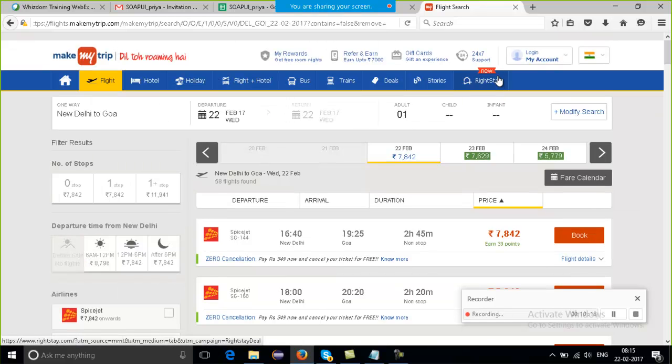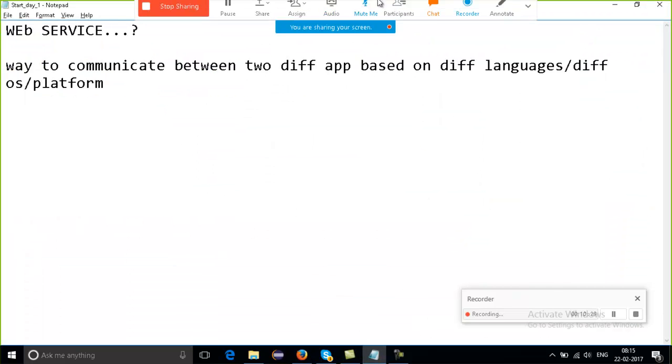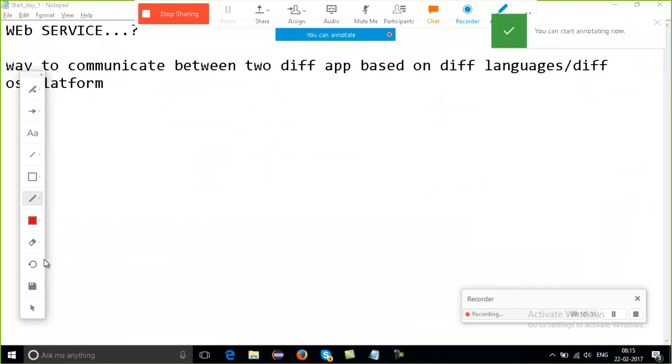This is a simple website. Maybe you work on 10 websites, hundreds, millions of websites which we do have. So this complete thing is what? This complete thing is nothing but a web service.